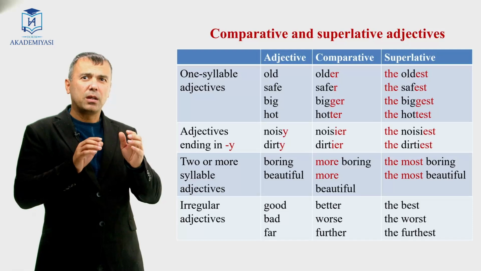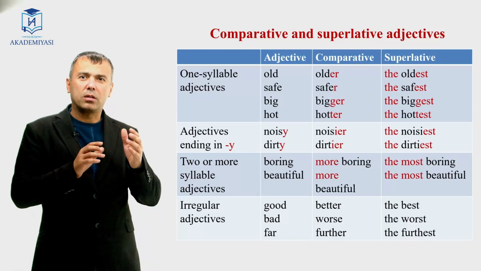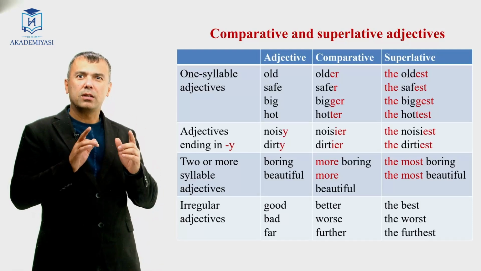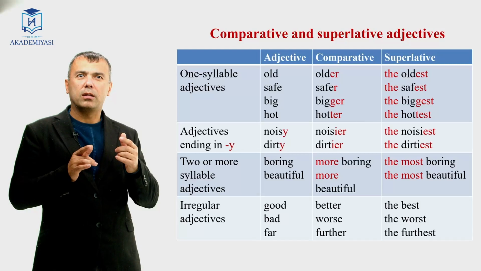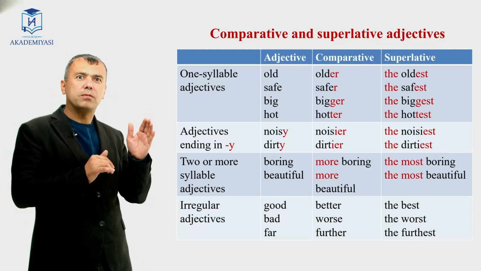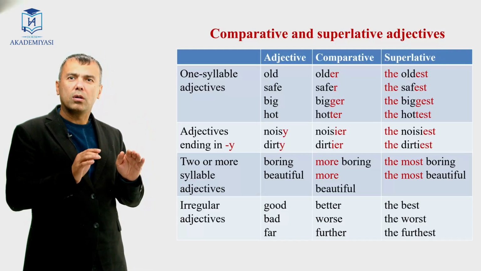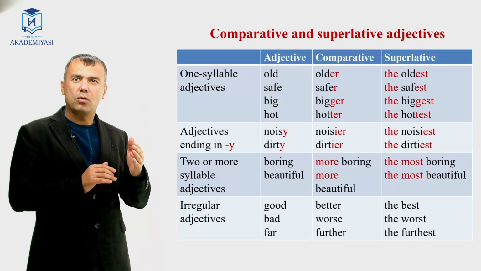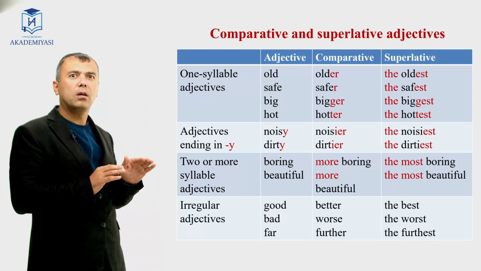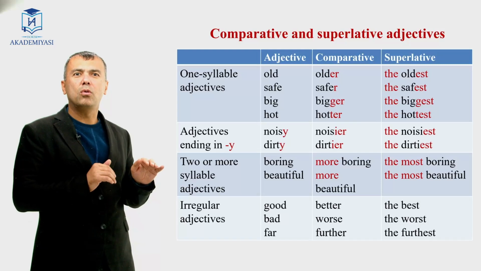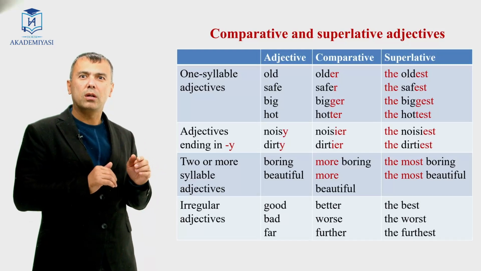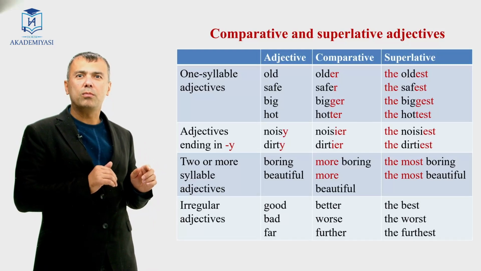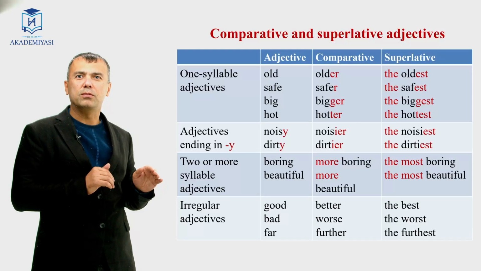Well, the next type is 2 or more syllable adjectives. Demak, keyingisi ikkita va undan ortiq bo'g'inlardan iborat bo'lgan sifatlar. Ular qanday bo'ladi? Comparative, more qo'shiladi. Superlative, the most so'zi qo'shiladi. For example, boring, more boring, the most boring. Beautiful, more beautiful, the most beautiful.